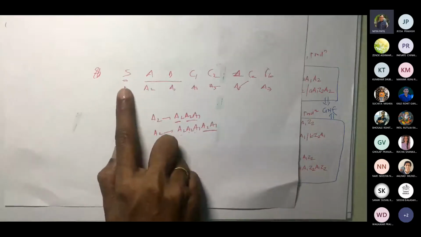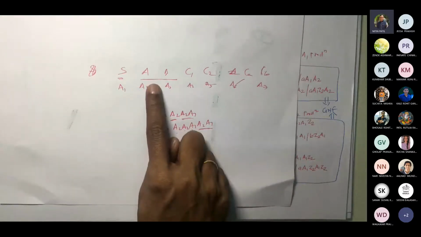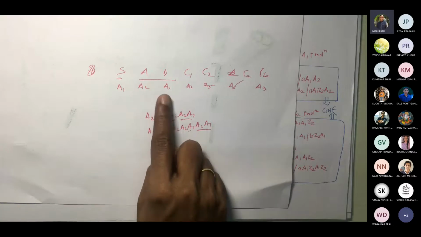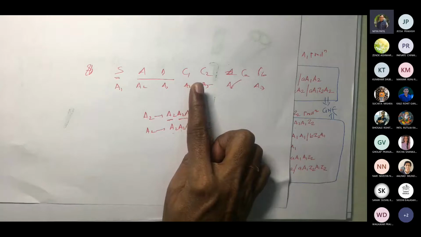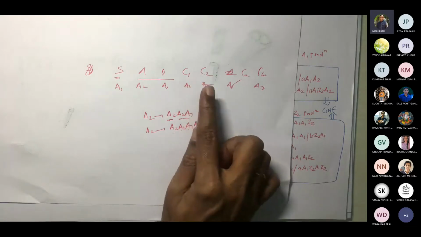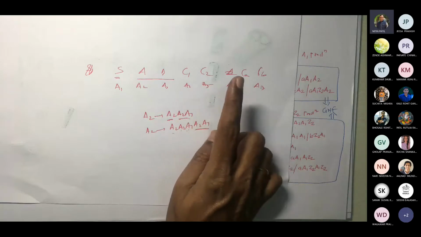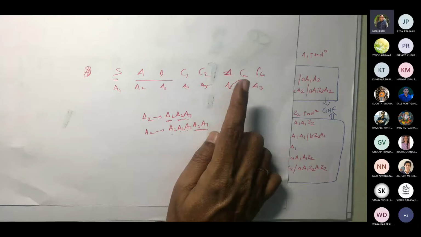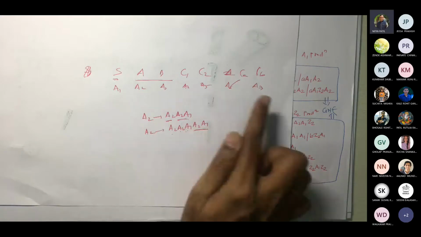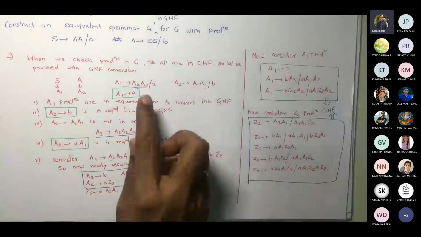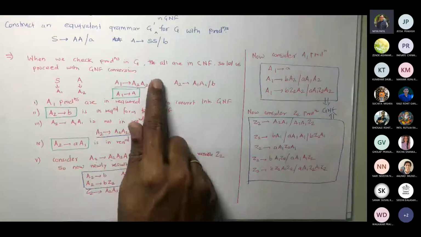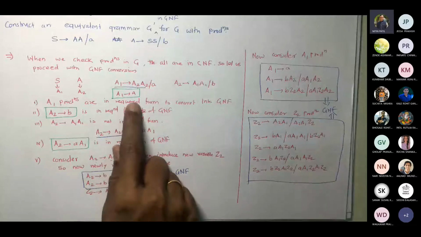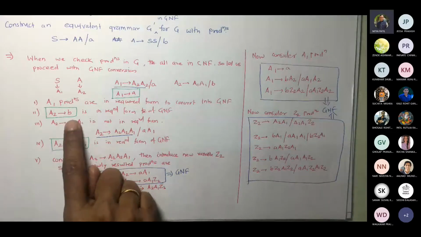Start variable first, then the variables given in your VN other than the start variable in sorted order. Then you write the variables taken by you for pairs of terminals, that is C1, C2, C3, whatever. And lastly, the variables introduced by you for terminals like CA, CB. Write them in this order, rename them, and then rewrite the productions. After rewriting, you get this kind of result. In this case, we gave A1, A2, so we are renaming them and we rewrote this. So A1 gives A in GNF, A2 gives B in GNF.